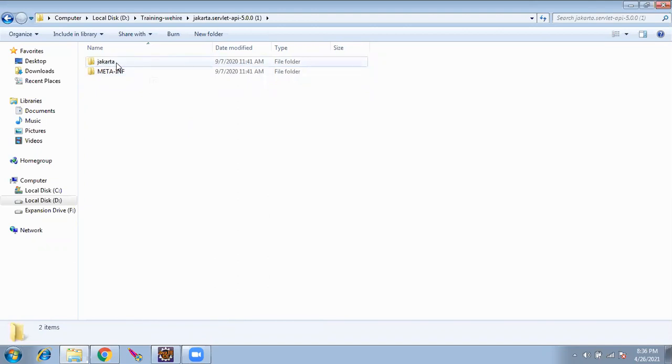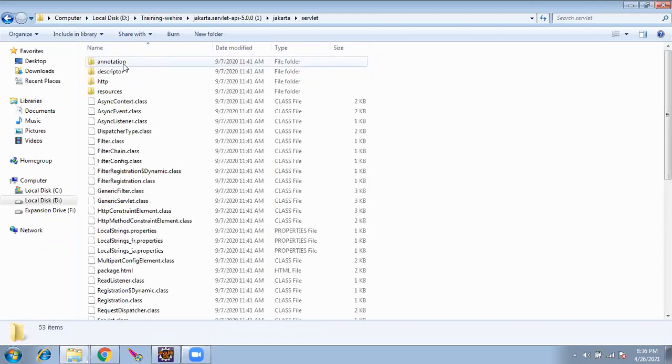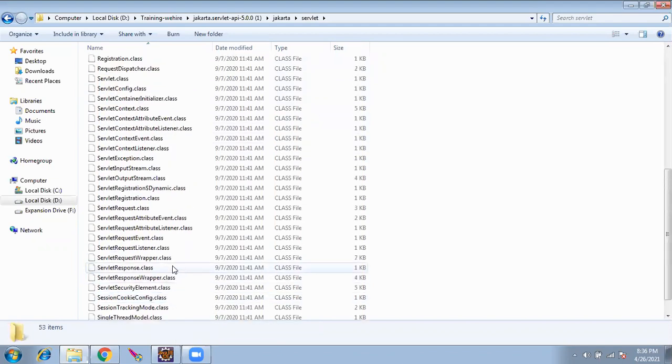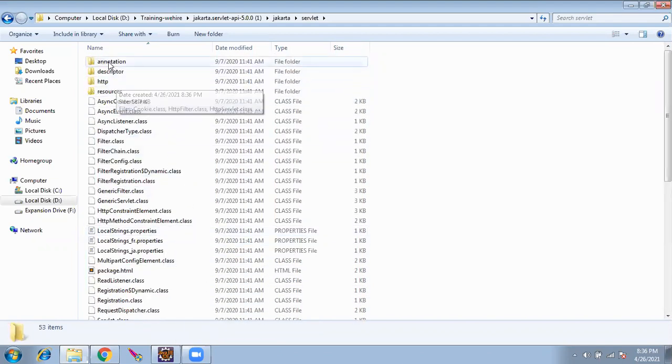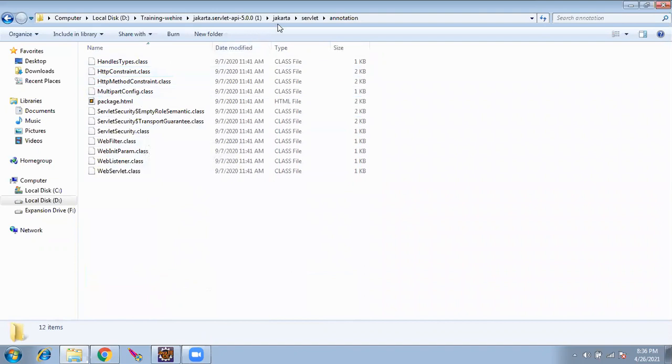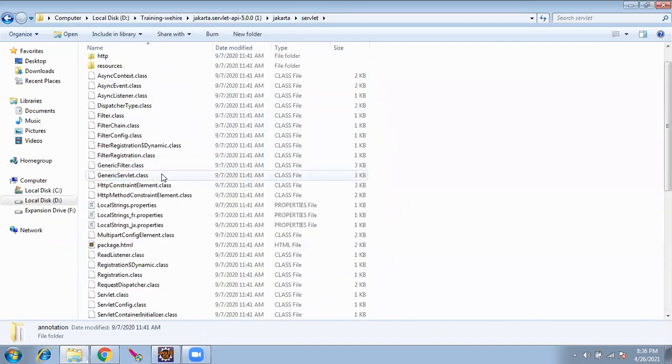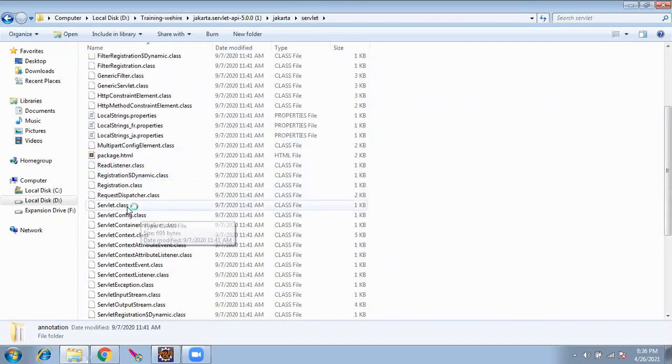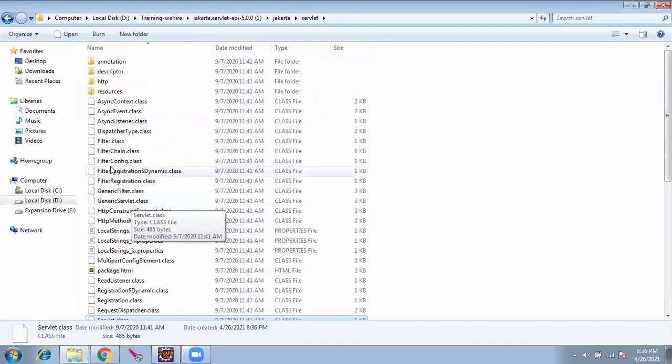It will automatically create it. See here, there is a folder servlet. These are the classes they have. They have written so many classes for us. I'll be using these classes, this servlet class. So this is how the jar will be. A jar will have all the classes in it.